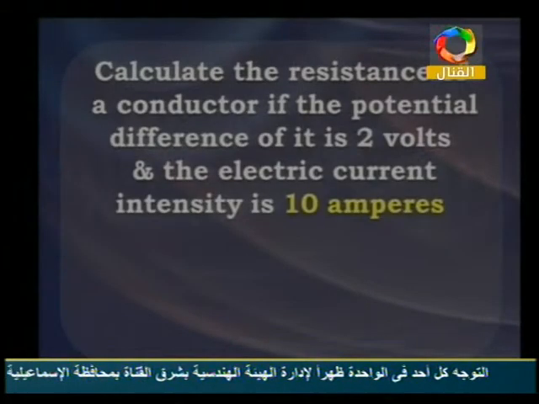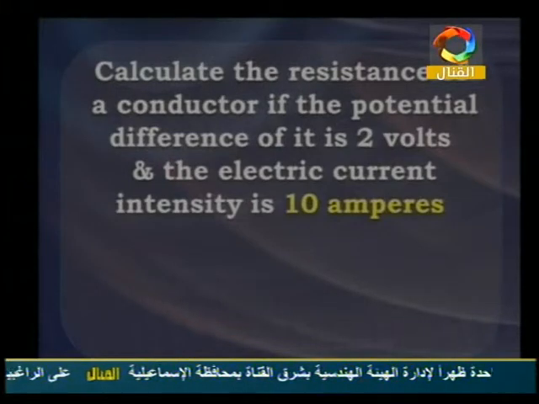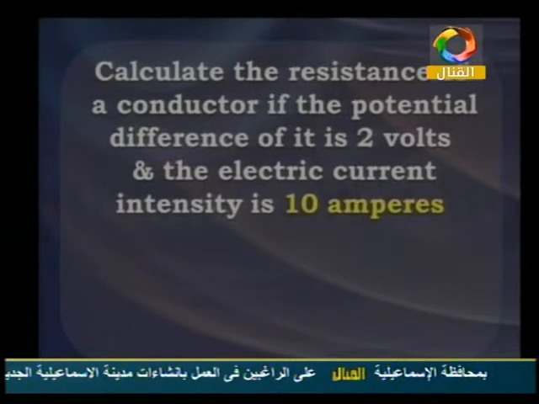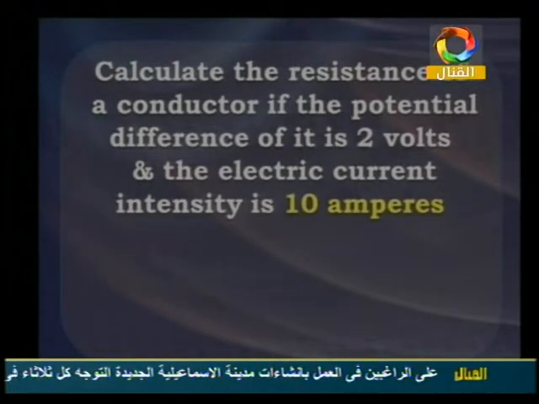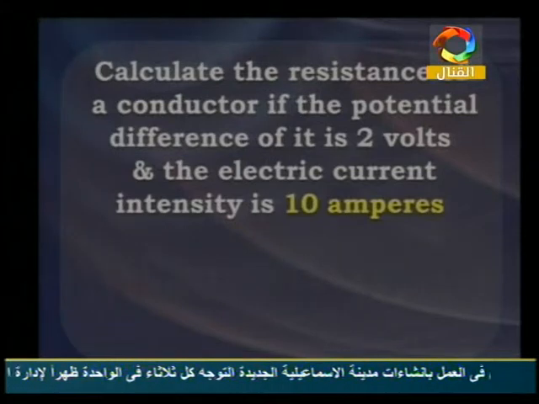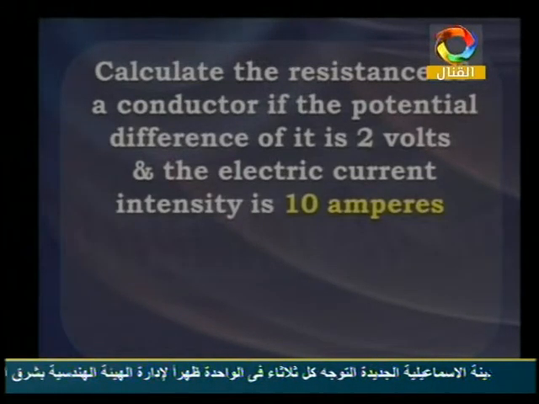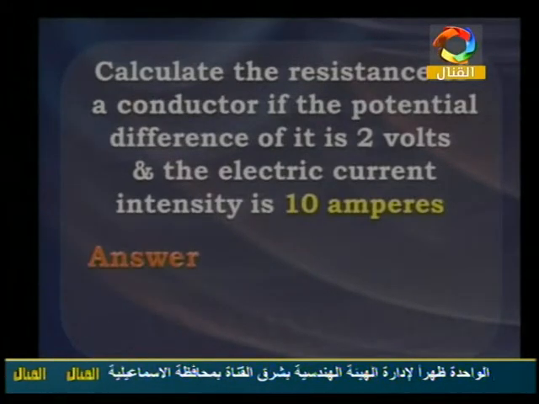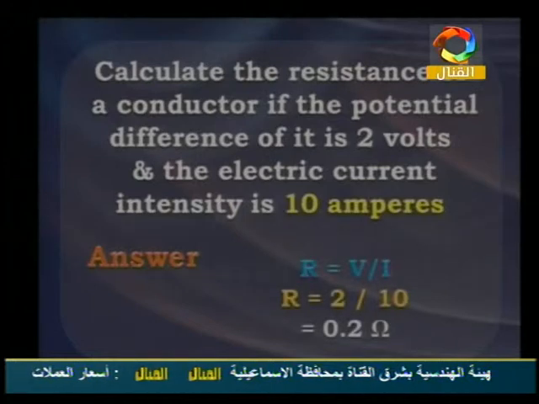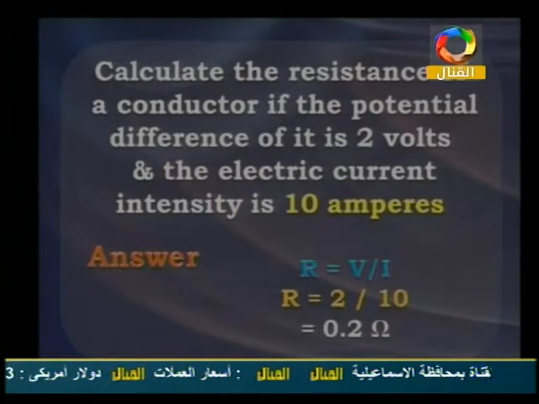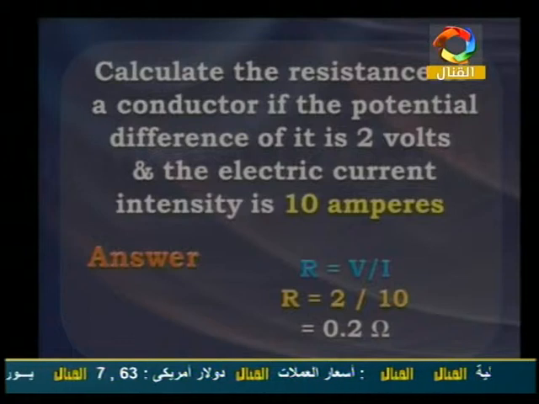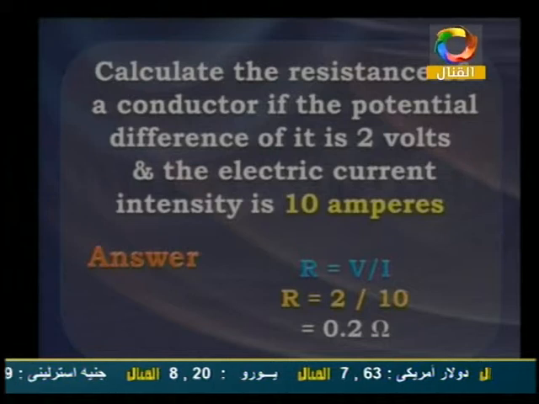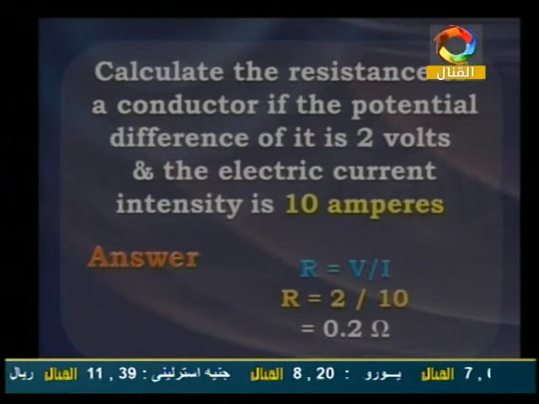Another problem: calculate the resistance of the conductor if the potential difference of it is 2 volts and the electric current intensity is 10 amperes. So here we have 2 volts, it's the V, and the electric current is 10 amperes. So I calculate the resistance. It is very easy to know this. So the answer is, we have R equal V divide I. R equal 2 divide 10, 2 volts divide 10, equal 0.2 ohm.